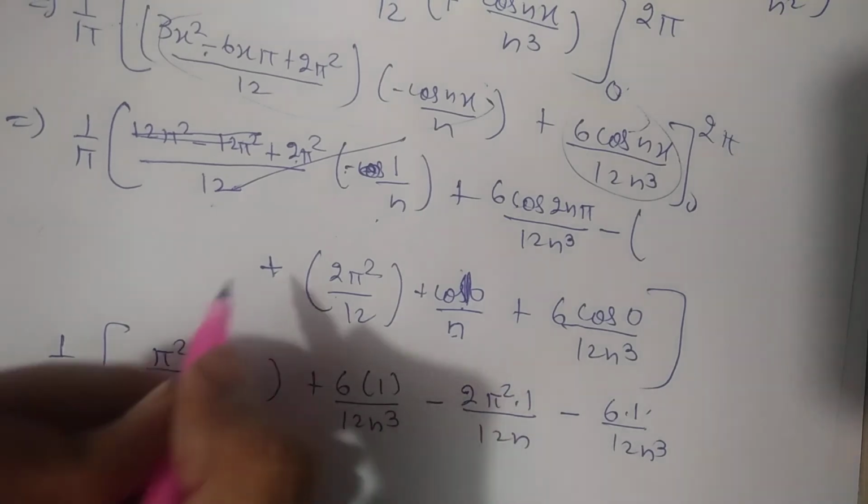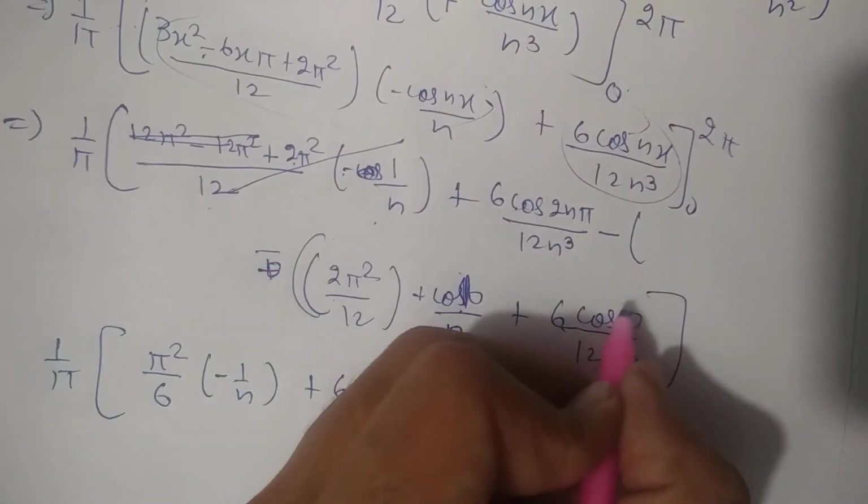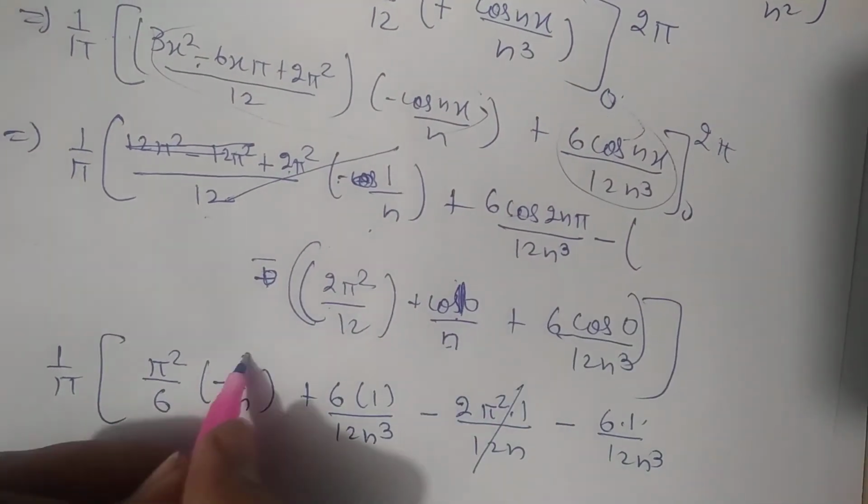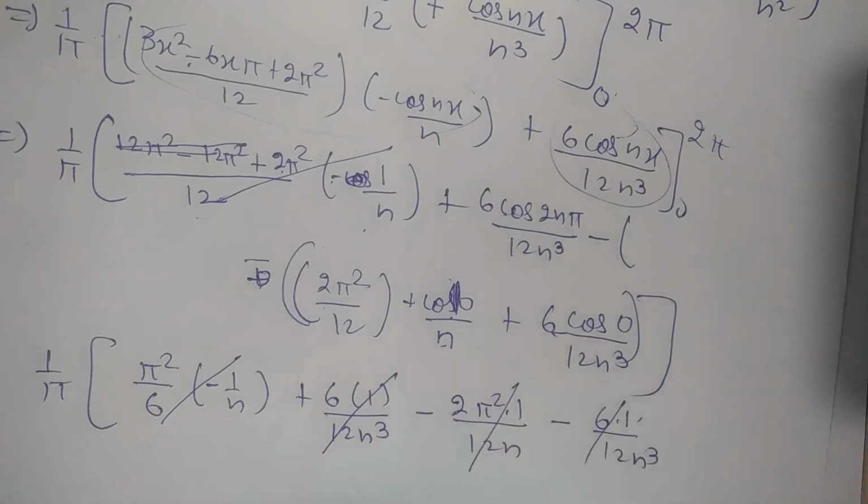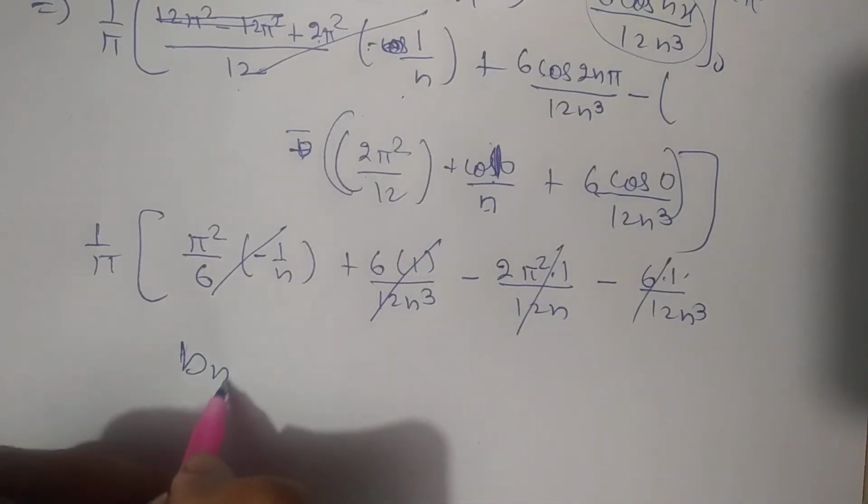So from here this is minus term and this is for the whole bracket. So this term will cancel out this term, so again bn is equal to 0.